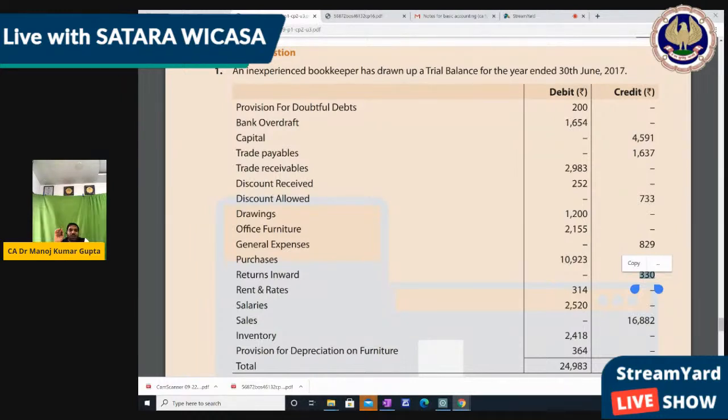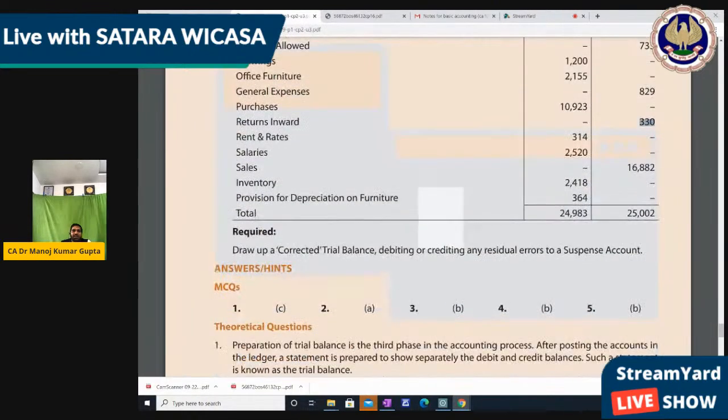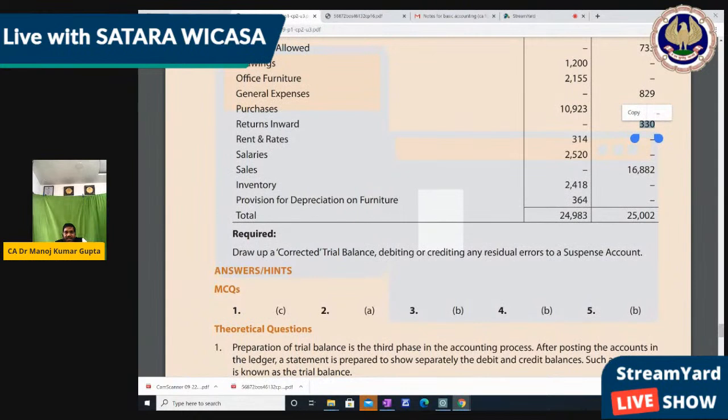Okay, so that is wrong. And provision for doubtful debt, we consider it an opening balance, so that should also go to the credit side. So provision for depreciation as well as provision for doubtful debt both should be credit side, and these are mentioned on the debit side, so correct it. The remaining things you can do directly, right? And I think in the question, drop the corrected transactions into the trial balance, and then any mistake, anything different, you can transfer to the suspense account.